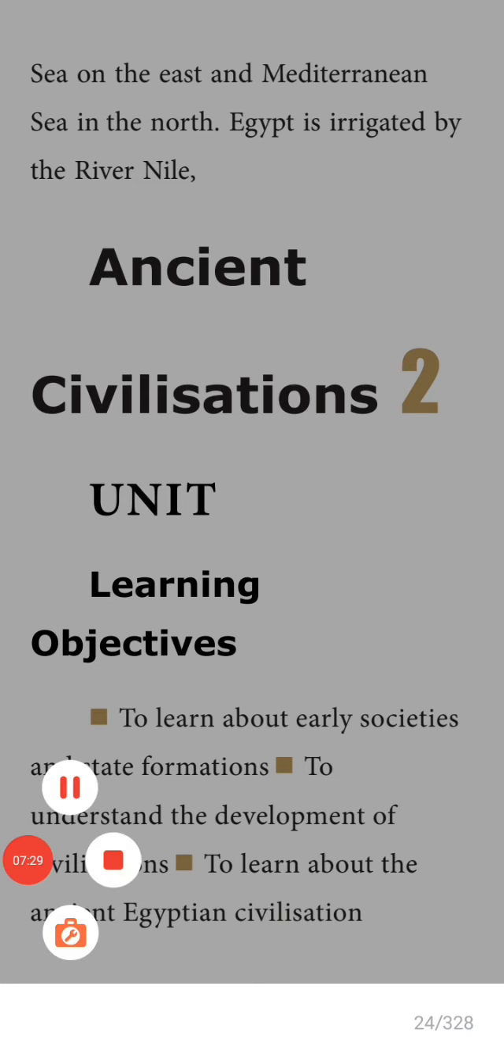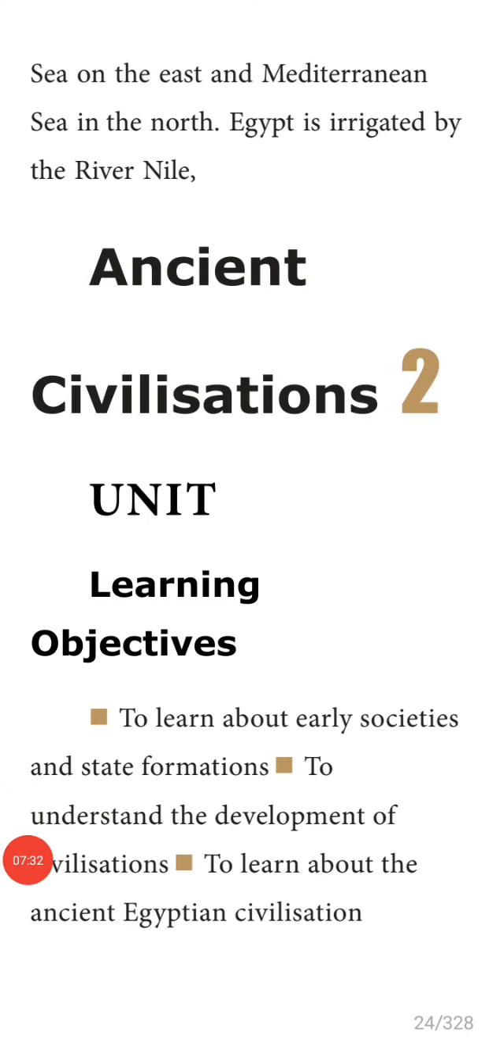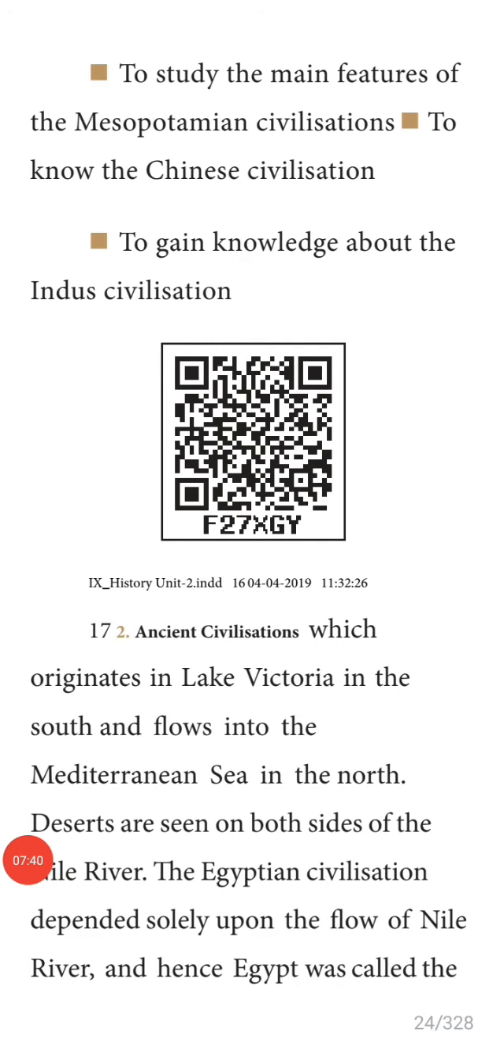Egypt is irrigated by the river Nile. So, Egypt is situated near the Nile River, which originates in Lake Victoria in the south and flows into the Mediterranean Sea in the north. Underline Lake Victoria.